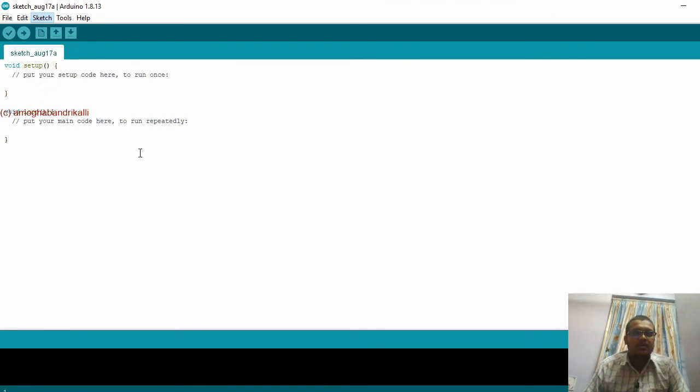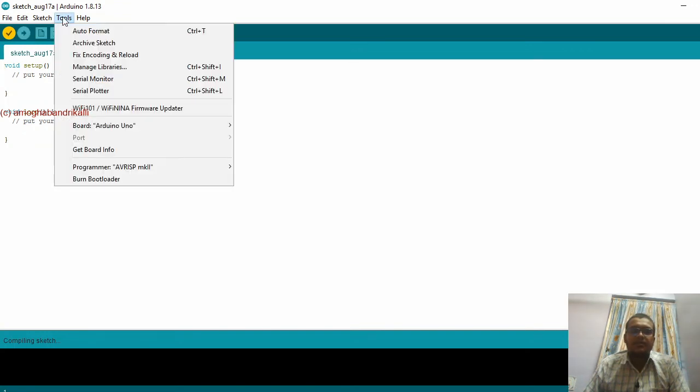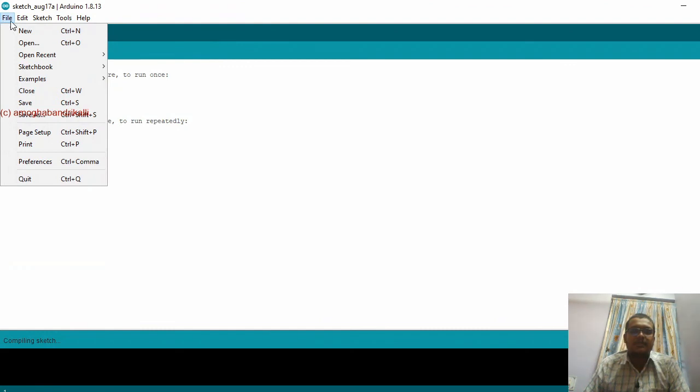So here you have two functions, void setup and void loop. The setup is going to execute only one time, and the loop is going to be executed forever. In order to upload your code into your Arduino, you can use this button. So this is like compiling, and here you can upload. So these are all the things which are available.